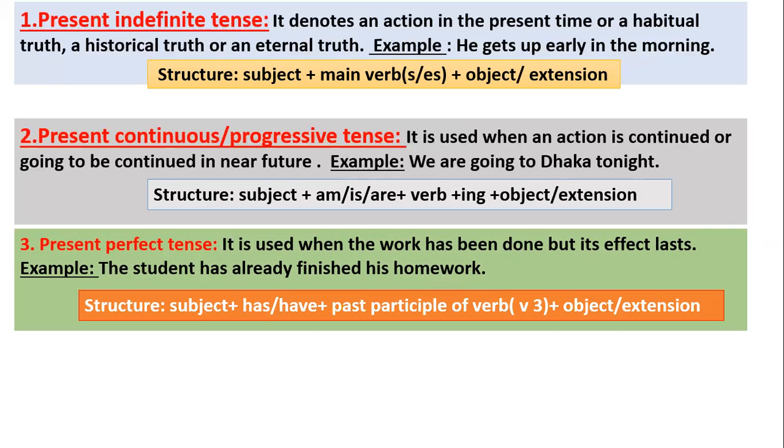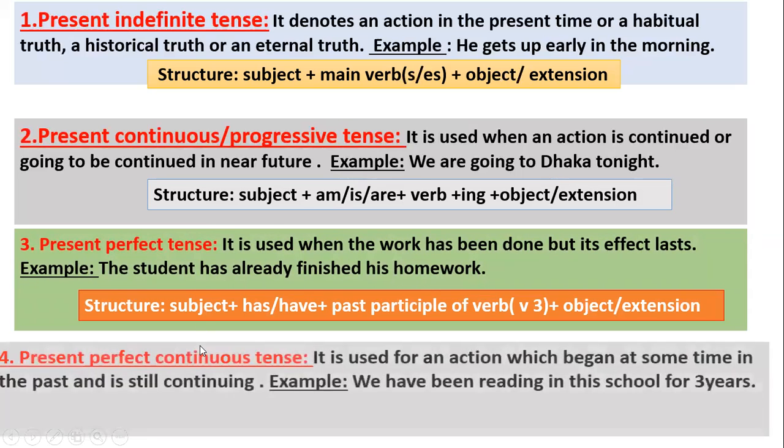object or extension. Here you have noticed an example: The student has already finished his homework. This is the example of present perfect tense.